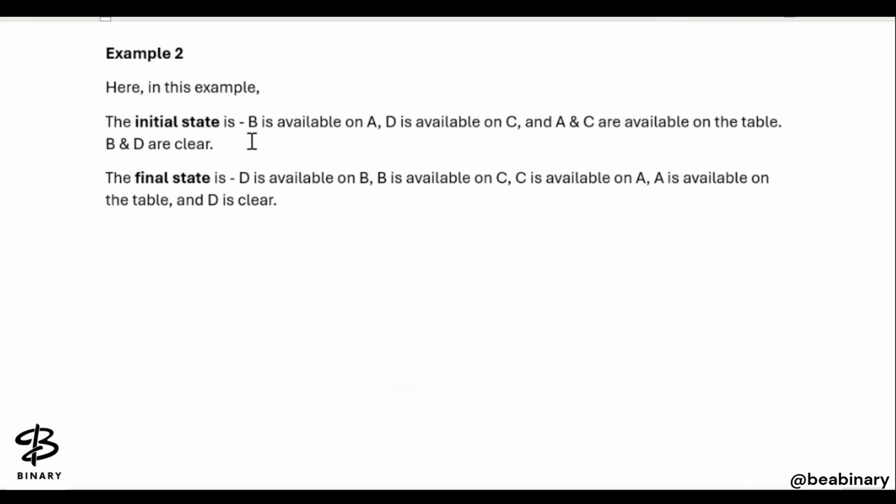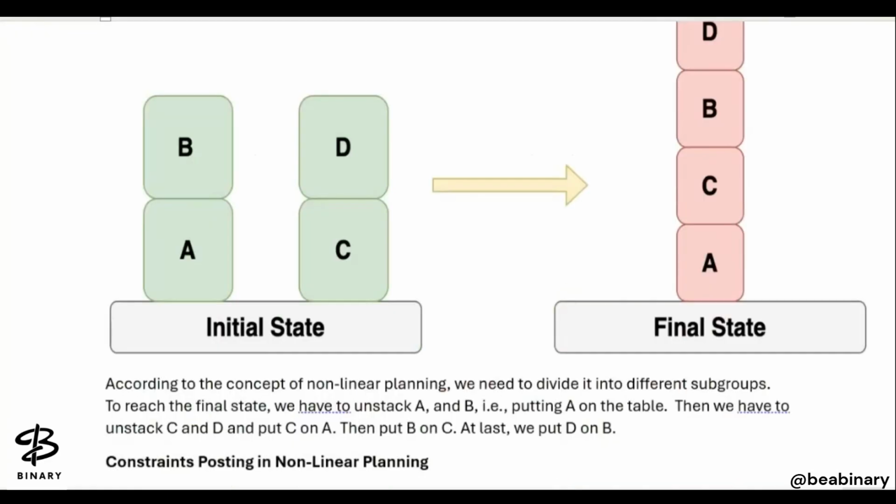So here the initial state is B is available on A, and B is available on C, and A, C are available on the table, and B, D are clear. So the final state we need: D is available on B, and B is available on C, and C is available on A, and A is available on the table, and D is clear. As we can see here, D is available for clear.